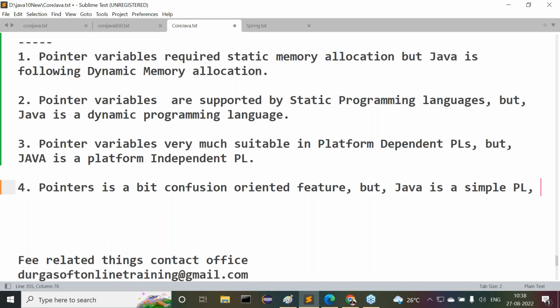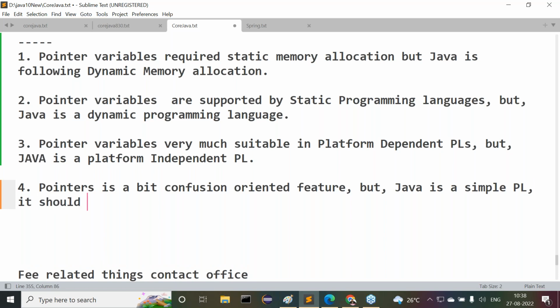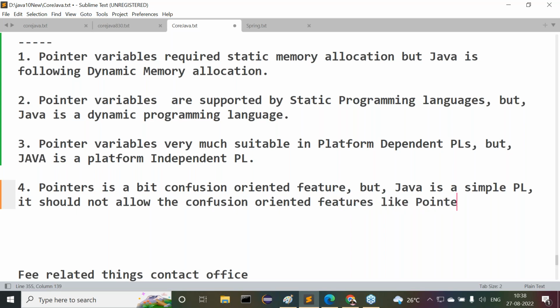When Java is a simple programming language, it should not allow confusion-oriented features like pointers. Guys, does everybody understand my point clearly? Nearly 4 reasons are given here. What are the 4 reasons given about these pointers?